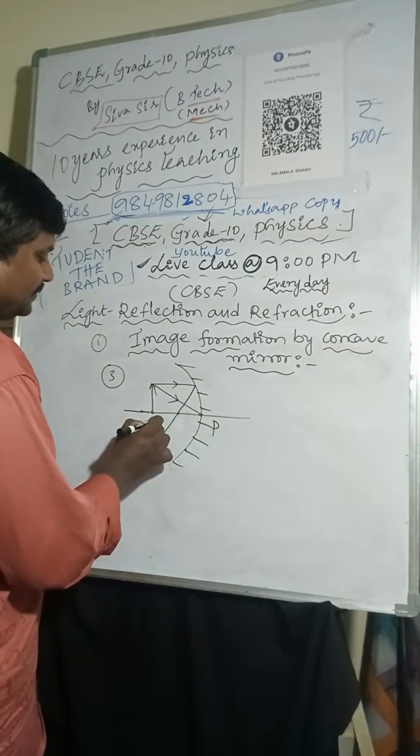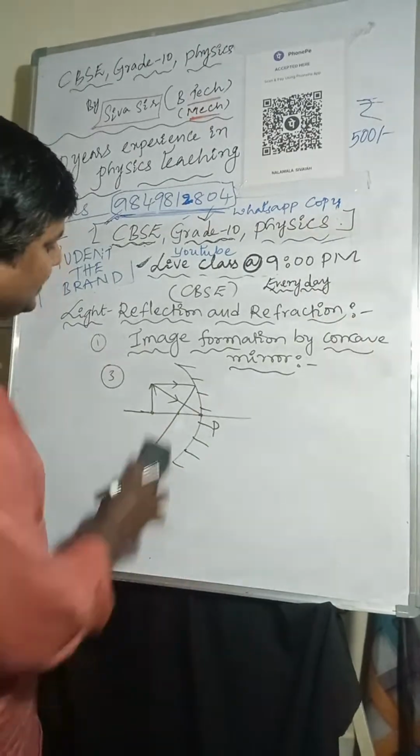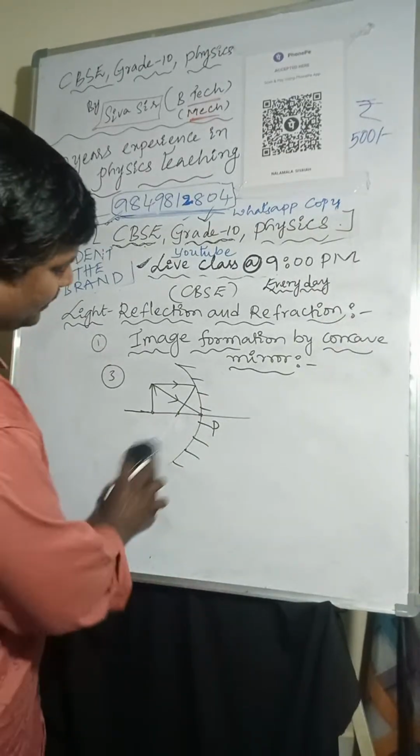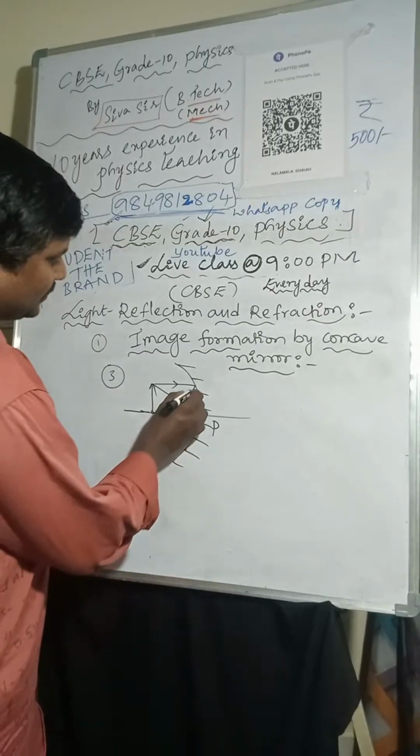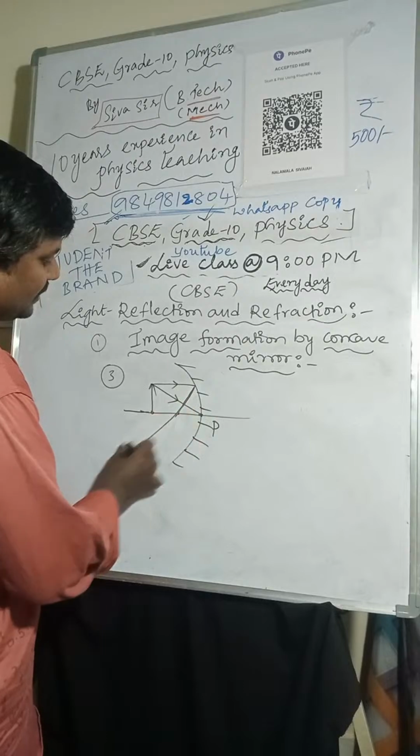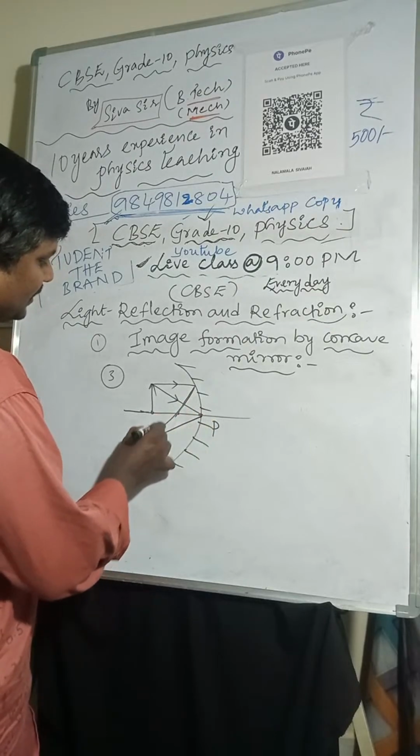I'm considering here one light ray like this. Another light ray is passing through that one here like this. So those light rays will be incident here.